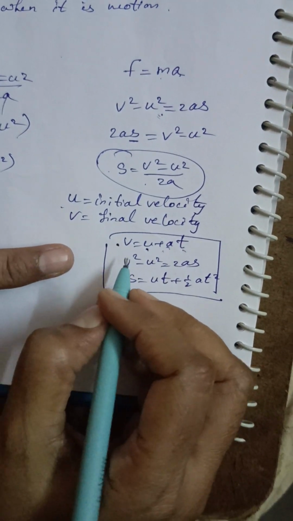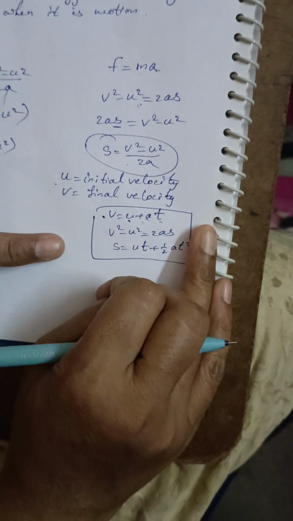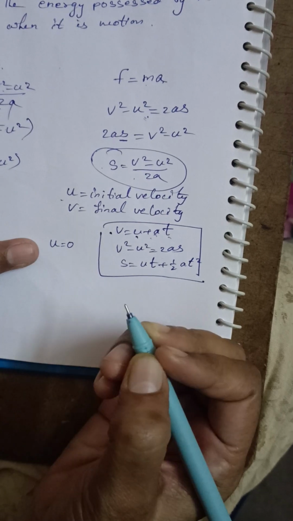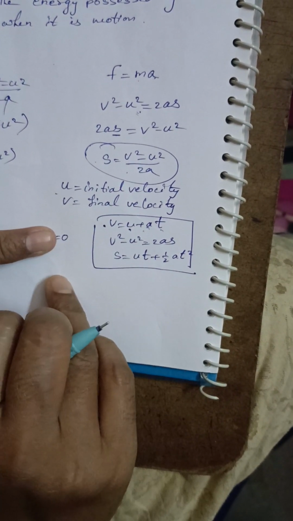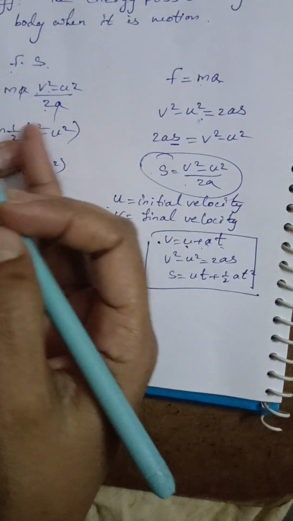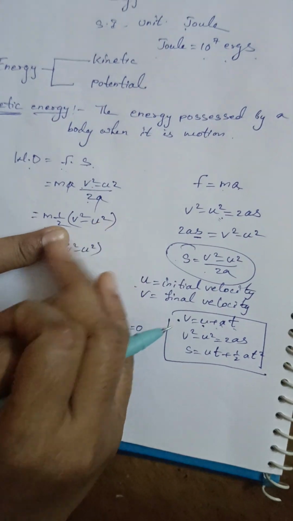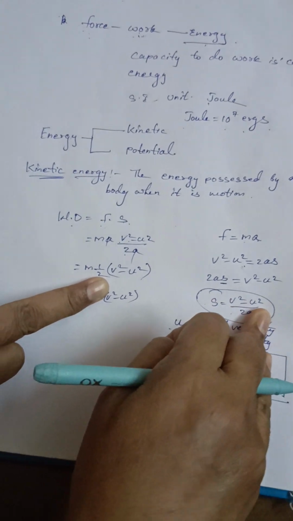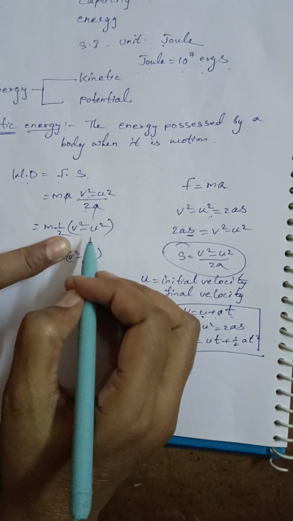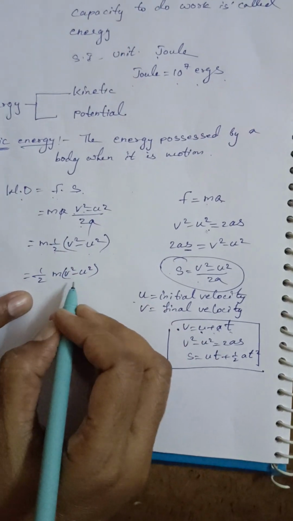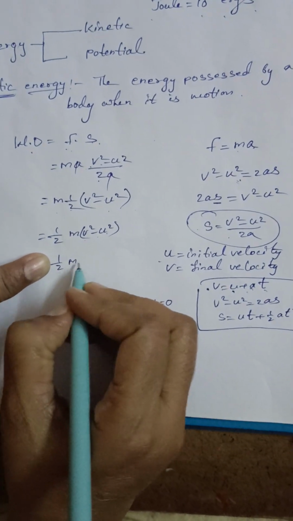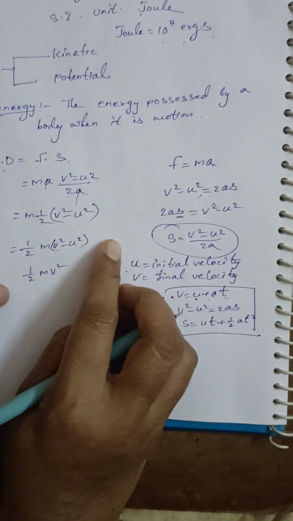Okay. Now here, when a body is starting from rest, its initial velocity will become 0. If the body is coming to rest, then the final velocity will become 0. So when the body is starting from rest and you are applying some force, work is done, then the body comes into motion. That means the body was at rest, then it is coming into motion. That means its initial velocity is 0. So when u becomes 0, what is remaining here? Half m v square, because u has become 0.